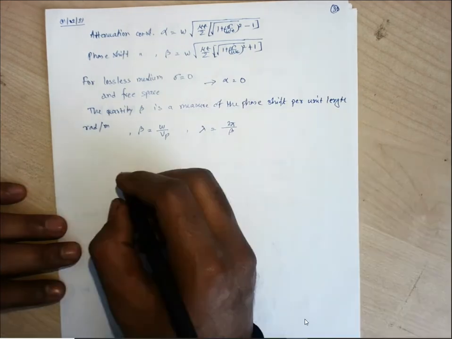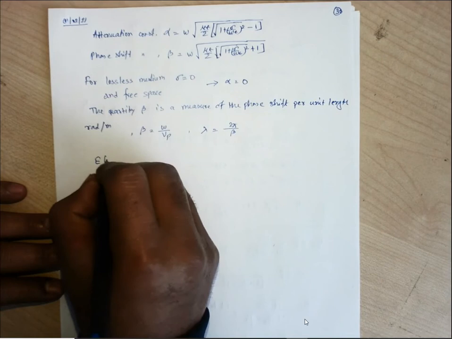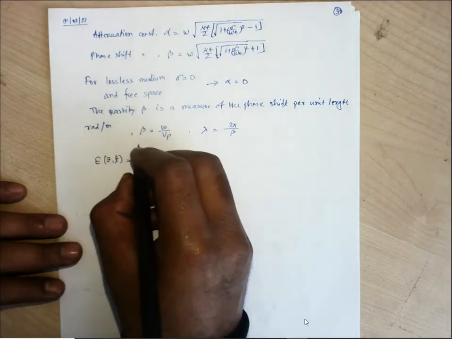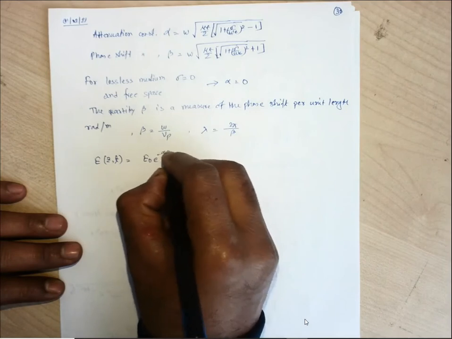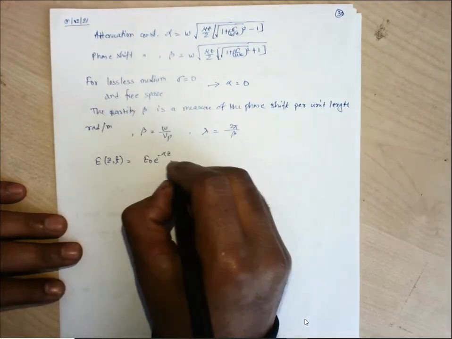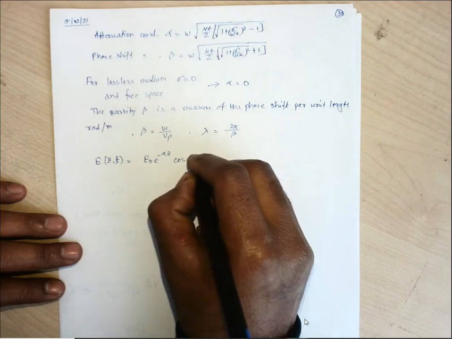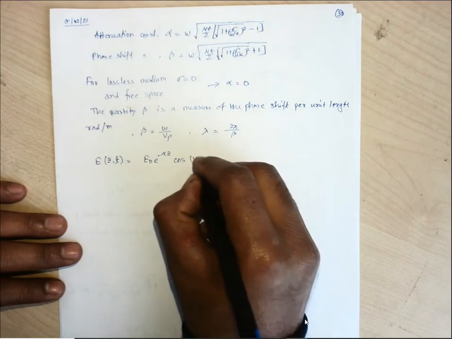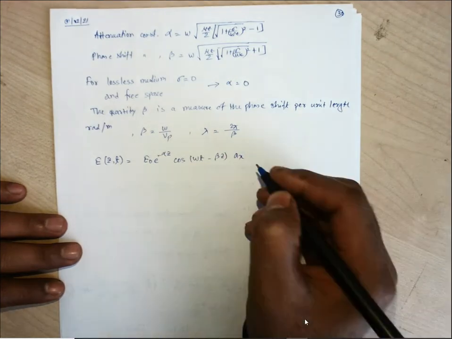Now the expression which we have derived for the electric field and magnetic field was like this: E equals E naught e to the power minus alpha z, by considering a lossy medium, cos of omega t minus beta z, having the x component.